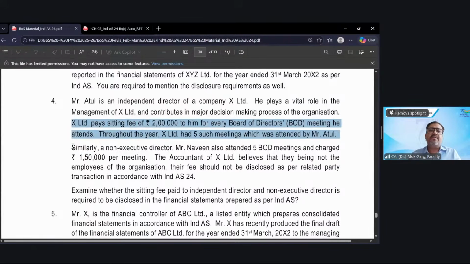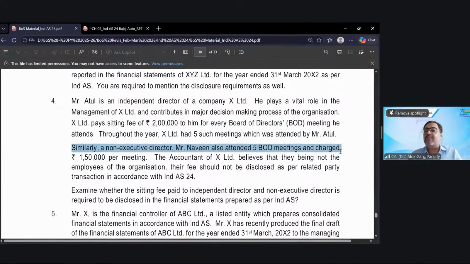Let's move further. Similarly, a non-executive director, Mr. Naveen, also attended 5 board meetings and charged 1,50,000 rupees per meeting. Okay. So non-executive director, Mr. Naveen. Whether Mr. Naveen is a KMP? KMP only, sir. Even executive or non-executive directors, Swaminathan, are in the KMP definition.